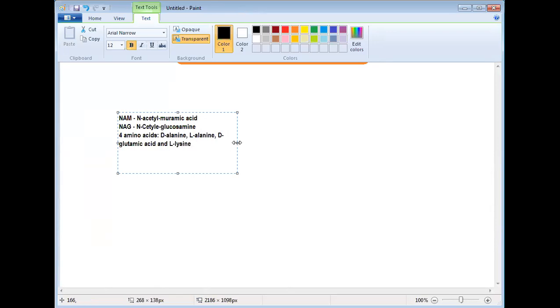Can you remember? Are you writing? Yes, sir. So peptidoglycan is made up of what? All these components. Here you find NAM, NAG, and 4 amino acids. So this is the structural component of peptidoglycan.